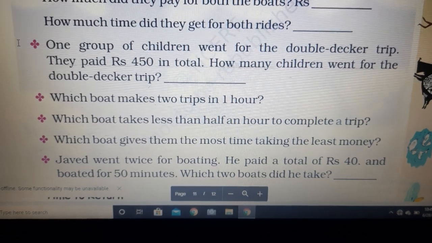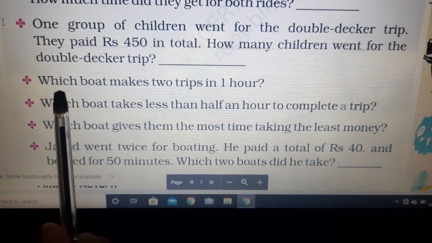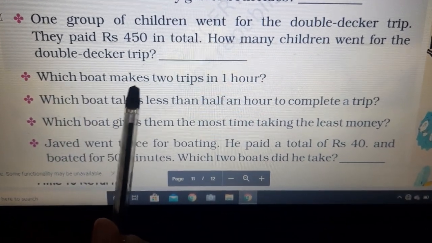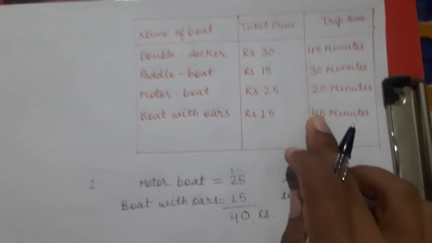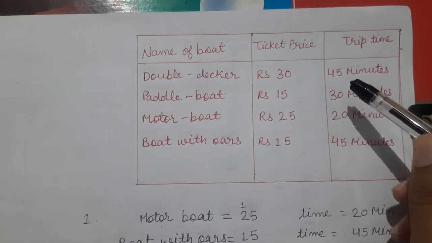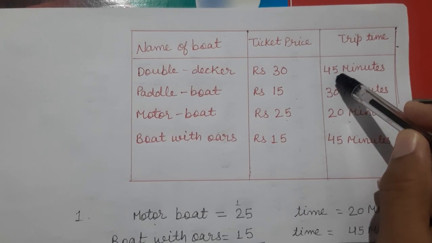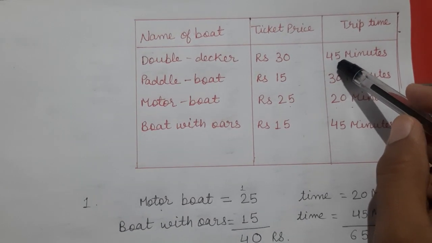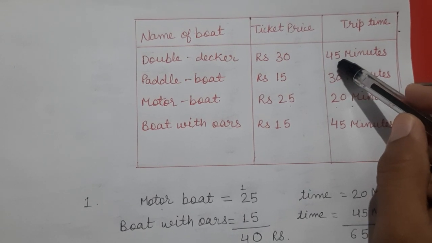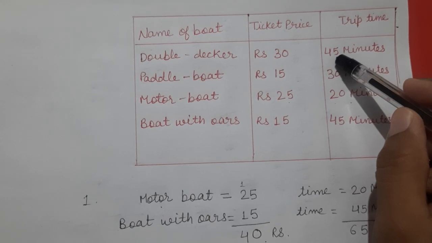Okay. Next question is, which boat makes 2 trips in 1 hour? Look into this table and see the time. This boat took 45 minutes. If it took 2 rounds, then we get 90 minutes. 90 minutes is not equal to 1 hour, right?